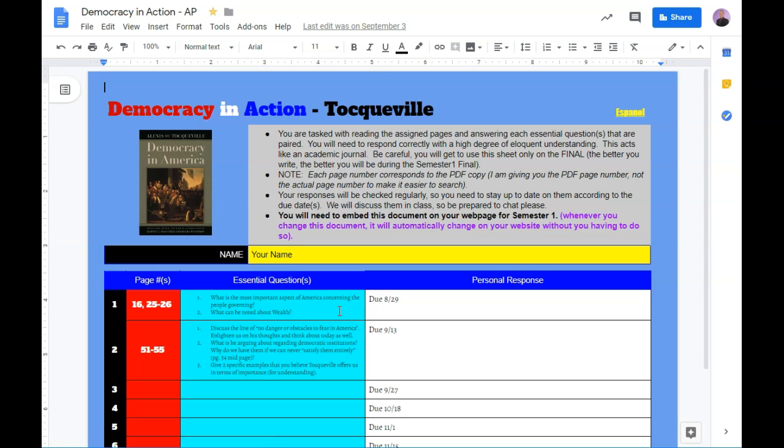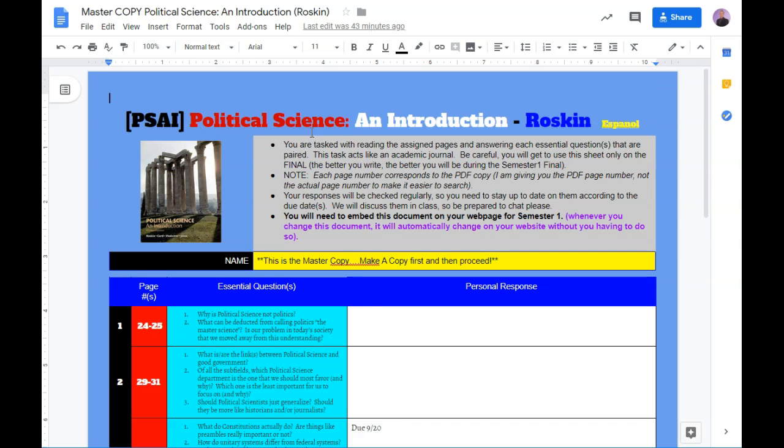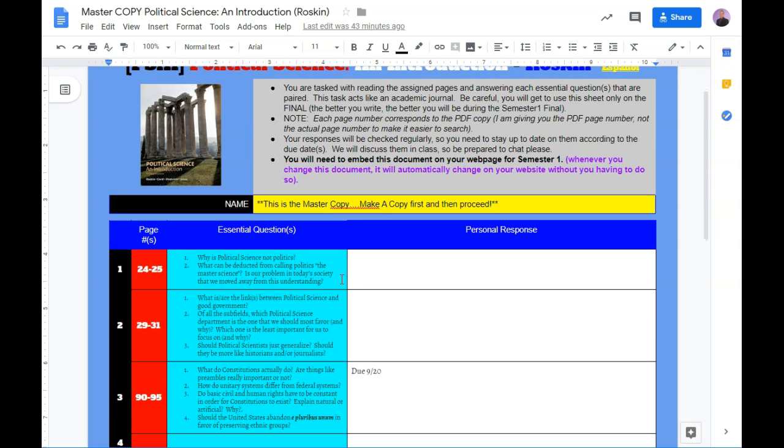What you should notice on both of them is the blue section here is the essential questions. This is what you should be answering. The white section here is where your personal response goes, okay? And you'll notice for both of them, it is the same thing. When you address the questions, I would prefer you, like the notes say up here, to write it in a flowing manner, meaning more of a paragraph format where you keep on adding sentences. You don't necessarily have to put one and then write.